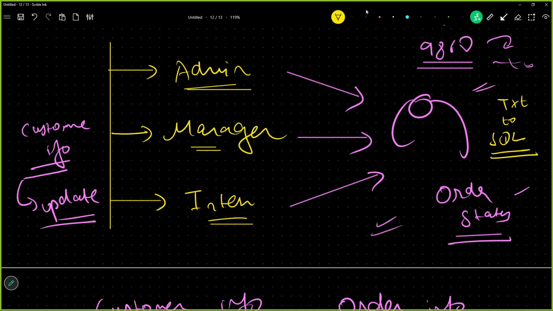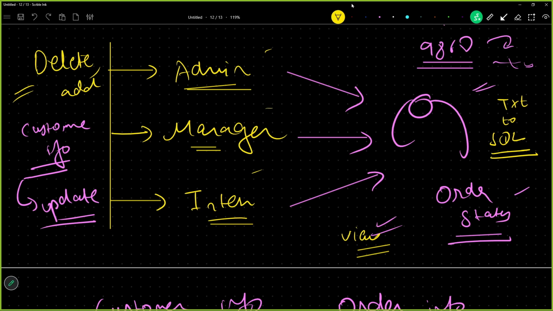Okay, and then finally the admin, who can delete and add new customers. The owner or the CEO or the admin can also update the data, he can also delete the data, and he can of course view the data. So you see that we have developed a common system, but who is getting which access is what we have defined in our system, so that we are using the AI agent responsibly in our organization to solve our day-to-day problems, right? This is a simple use case.